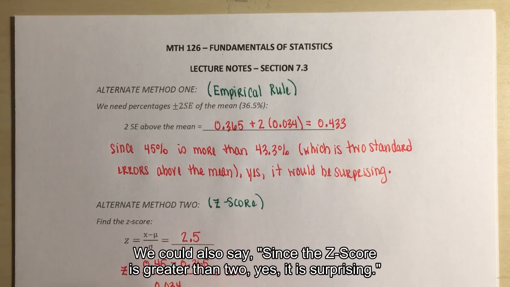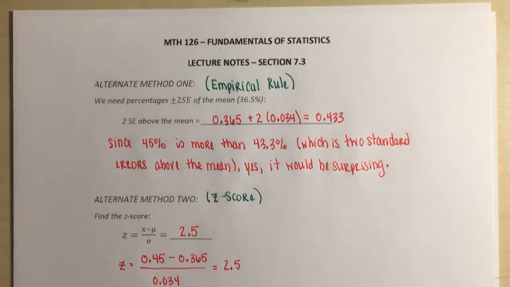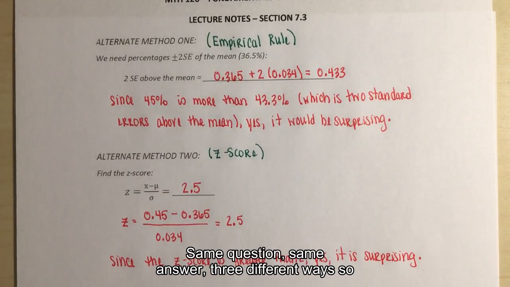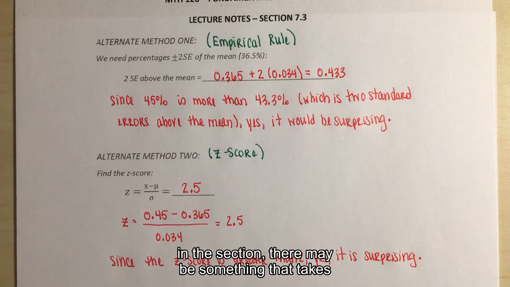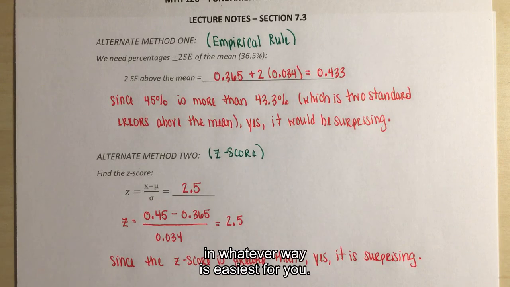So we could also say, since the z-score is greater than 2, yes, it is surprising. Same question, same answer, 3 different ways. As you're working through problems in the section, there may be something that takes a little bit to interpret, and feel free to do so in whatever way is easiest for you.